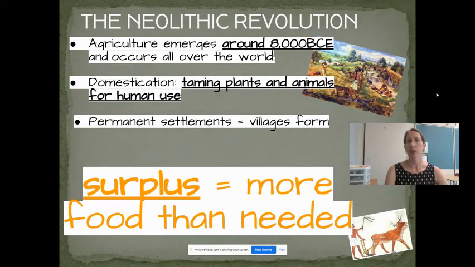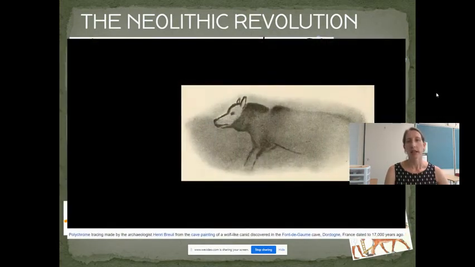Also, domestication occurs, so that taming of plants and animals for human use. That is, in fact, the Neolithic Revolution, all right? So we see the taming of animals like dogs, cows, sheep, goats that can be used for work and also for some of the supplies they provide, like milk, leather, fur.